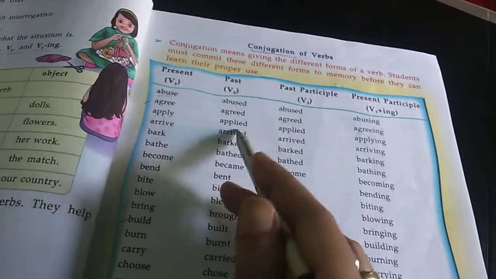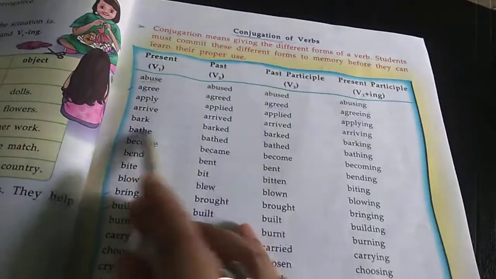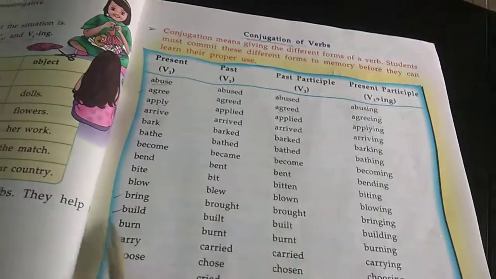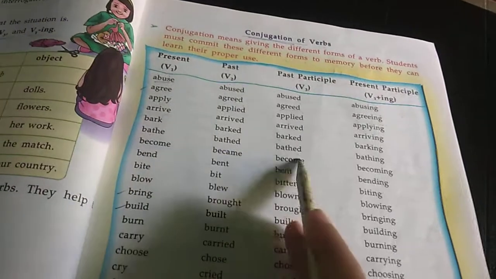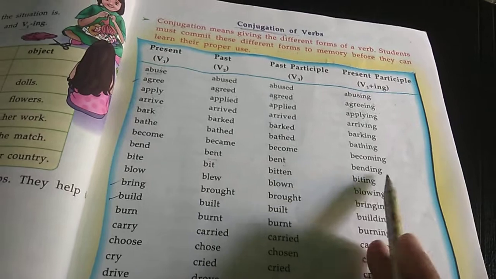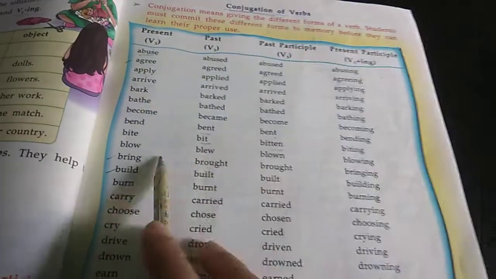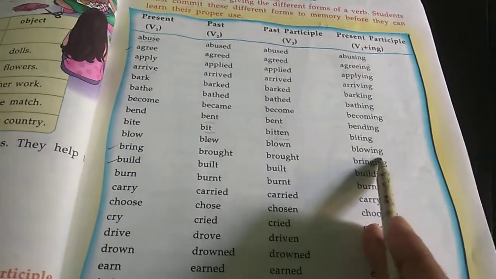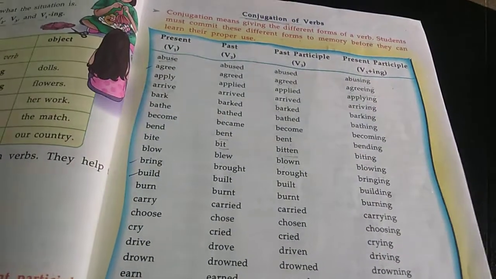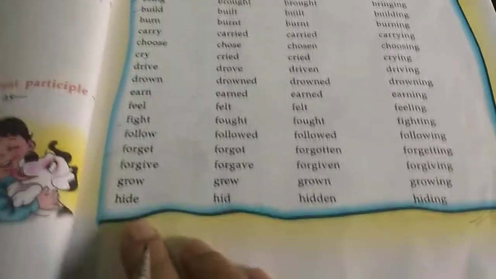Apply, applied, applied, applying. Arrive, arrived, arrived, arriving. Bark, barked, barked, barking. Now all these things you have to know. Bend, bent, bent, bending. Bite, bit, bitten. Blow, blew, blown, blowing. So you have to know all these words, otherwise you can't do this. Hide, hid, hidden.